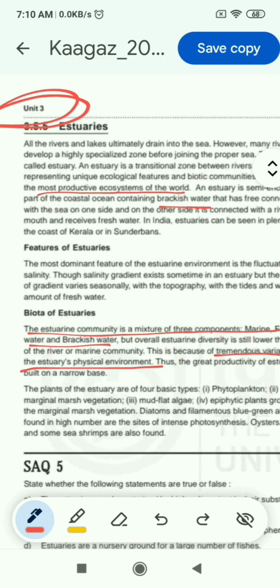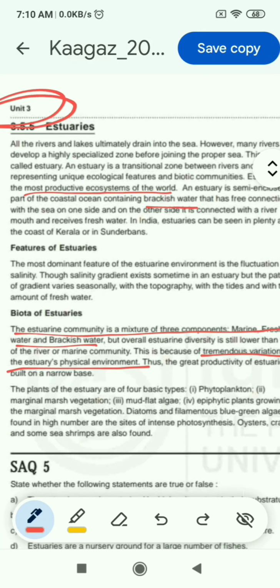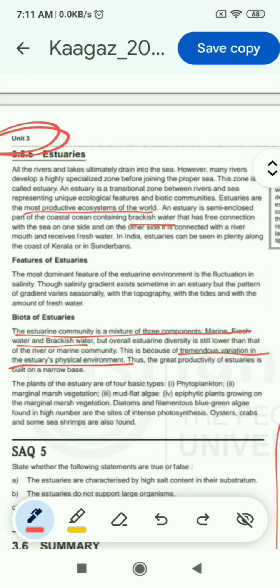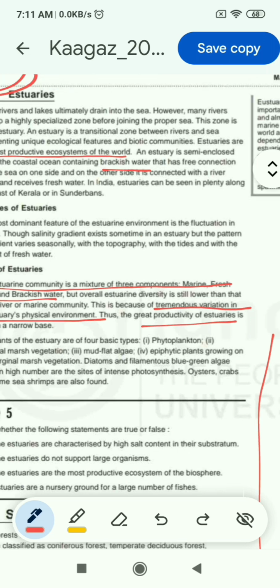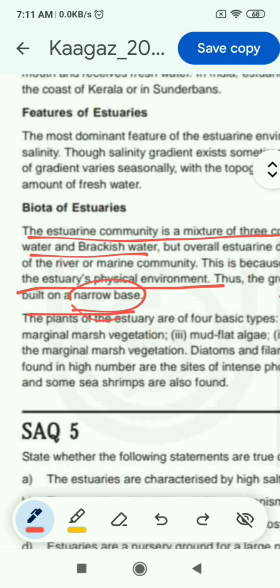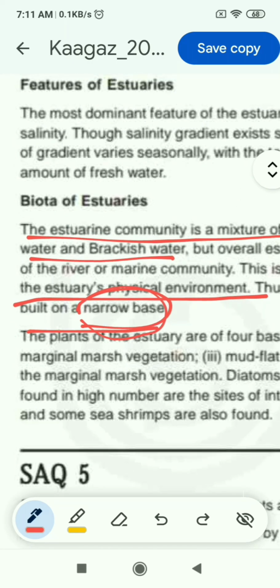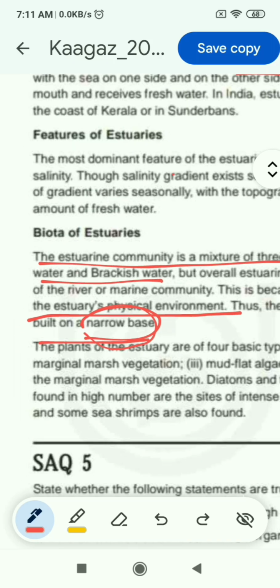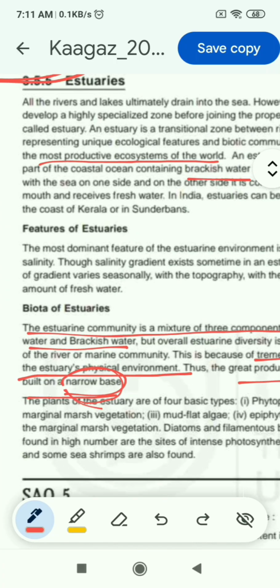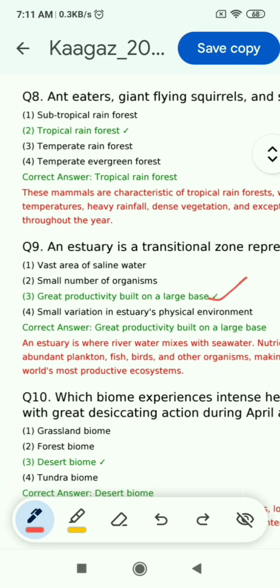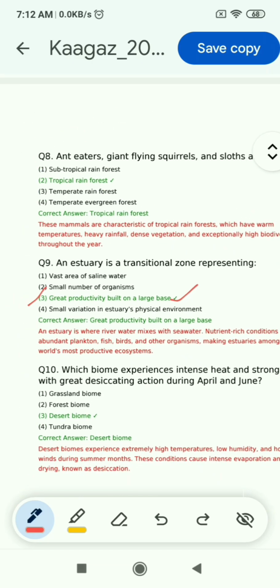You can find all the other options are incorrect directly, but the third option is a little bit okay in comparison to other options. So the third option says a great productivity of estuaries built on a narrow base. So यहाँ पे थोड़ा सा डिफरेंस है, यहाँ पे नैरो बेस दे रखा है, वहाँ पे लार्ज बेस दे रखा है. सो नैरो भी लार्ज हो सकता है, बट अदर जो ऑप्शंस हैं वो डायरेक्टली अपोजिट हैं जो इंफॉर्मेशन इसमें दे रखी है. So according to all the searches, Google search and ChatGPT, and my opinion, answer 3 is the most suitable answer.